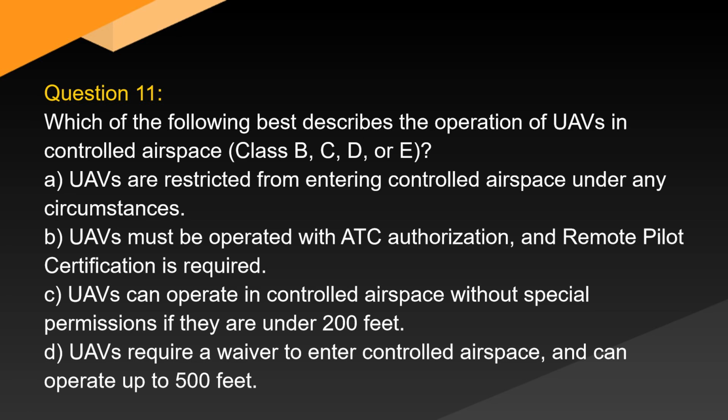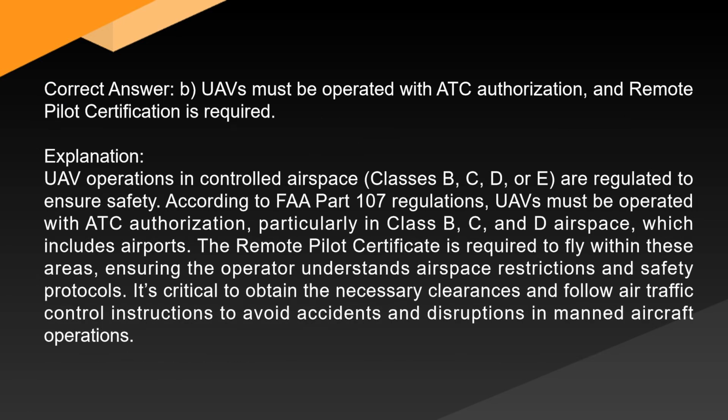C. UAVs can operate in controlled airspace without special permissions if they are under 200 feet. D. UAVs require a waiver to enter controlled airspace and can operate up to 500 feet. Correct answer: B. UAVs must be operated with ATC authorization, and remote pilot certification is required.